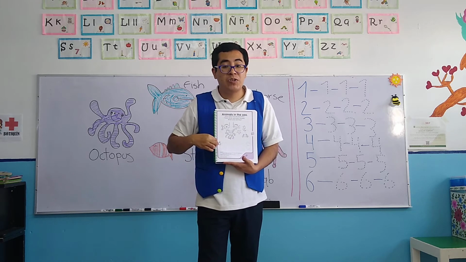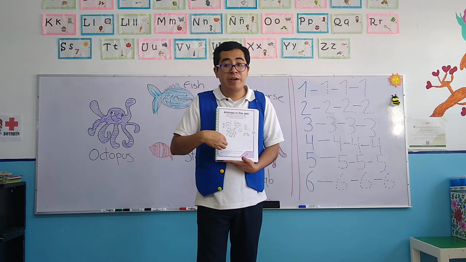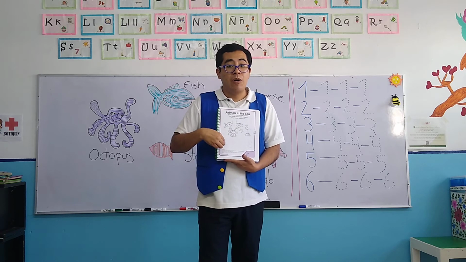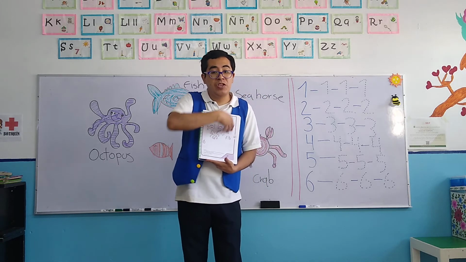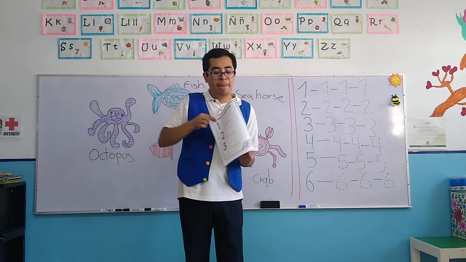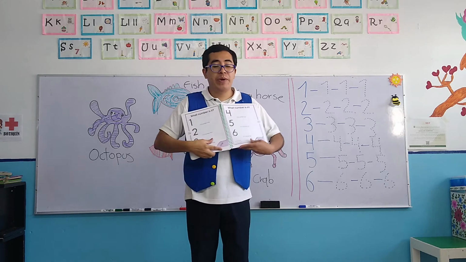Trace the numbers. You have to trace all the number 6s that appear here with your pencil, okay? This is the most important part of the activity. Now, once you have finished with this page, remember, we turn it around and we are going to concentrate on these 2 pages.